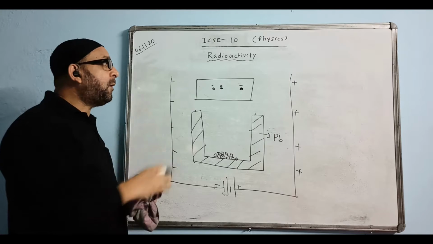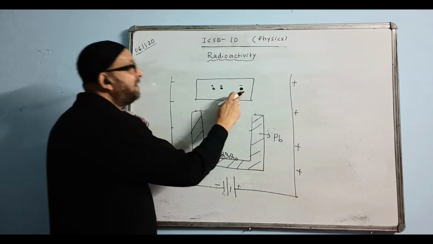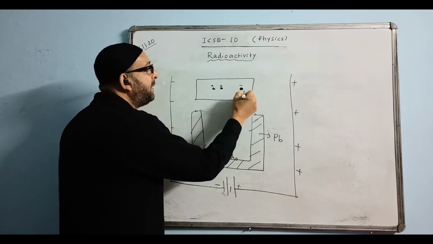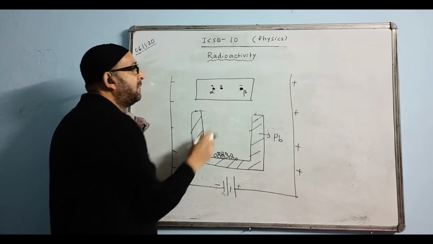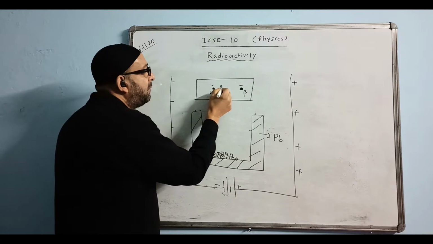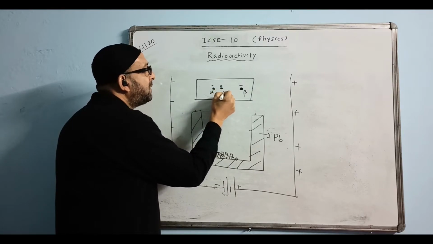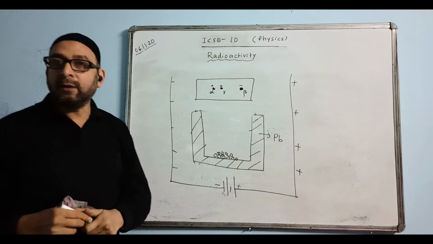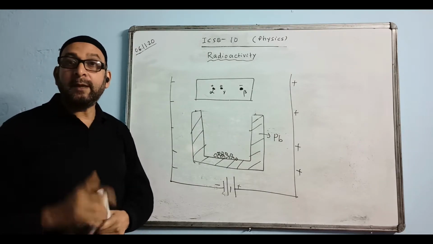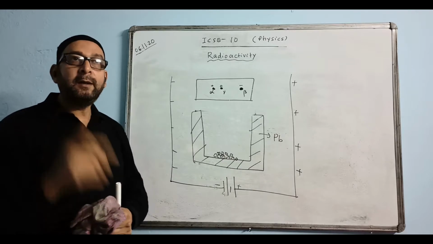The negatively charged radiation was named beta. Positively charged was named alpha. And the one which was uncharged was named gamma. So alpha, beta, gamma, three kinds of radiations were discovered. By whom? By Henry Becquerel.